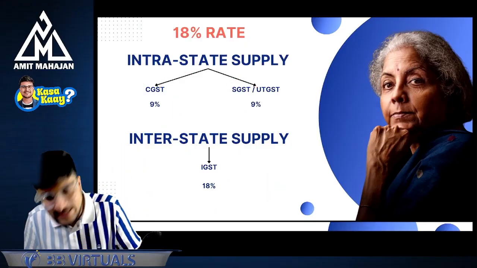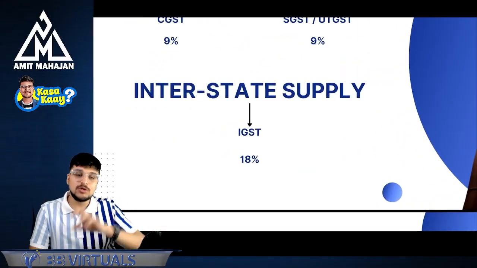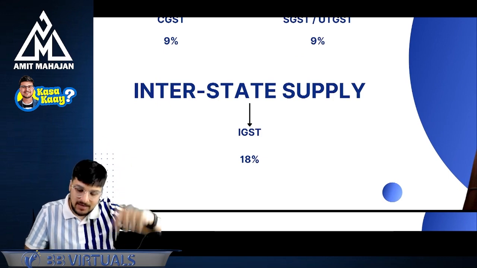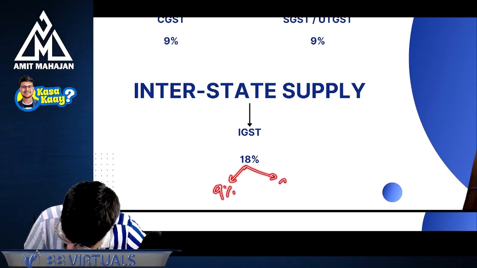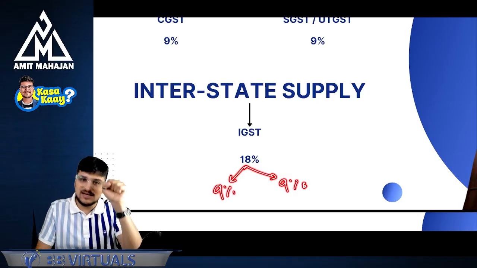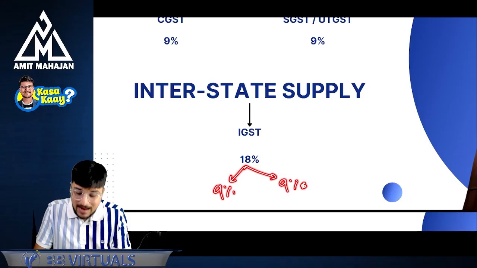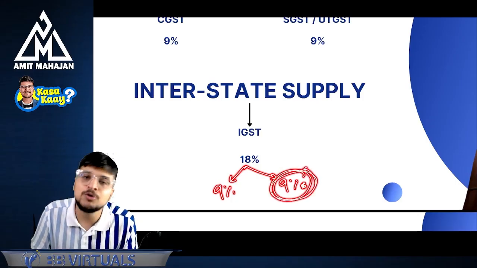But in case of IGST, I first make a payment to the central government, and then the central government will bifurcate 9% and 9% to the state and center, which means the center will first collect 18%, keep 9% with itself and distribute 9% at the back end to the state government.